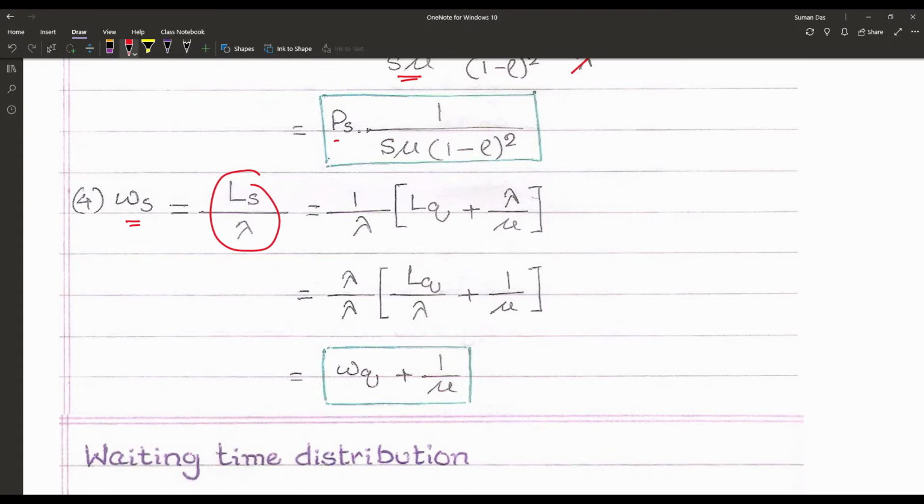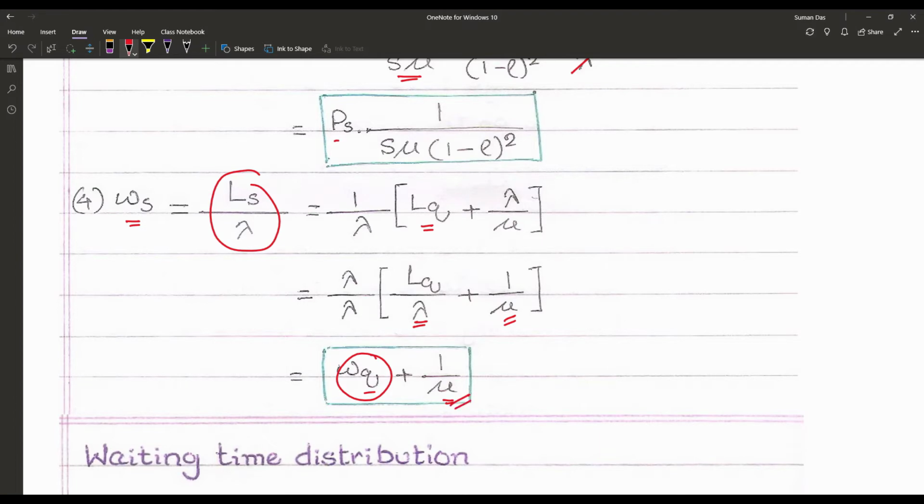Taking 1 by lambda common, that becomes Lq plus lambda upon mu, and taking lambda common once again, that becomes Lq upon lambda plus 1 by mu, which is Wq plus 1 upon mu.